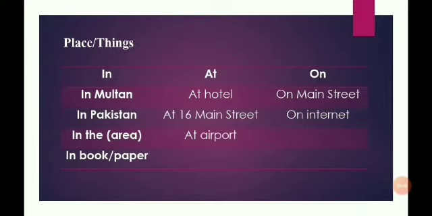When we write a place or something, before a place or thing, what prepositions will be used? At the top of these columns you can see there are three prepositions written: in, at, on. So when we write cities or countries, we will write in. I arrived in Multan last night. I arrived in Pakistan yesterday. In the area, in a book or paper. For things we can read, when we read something in a book or paper, we will write in book and paper. I have read this story in this book, or I have read this article in this newspaper.